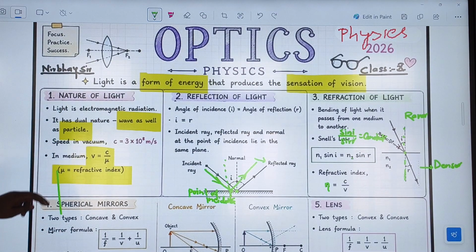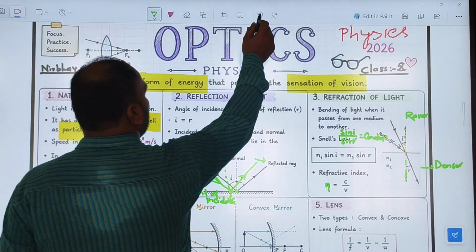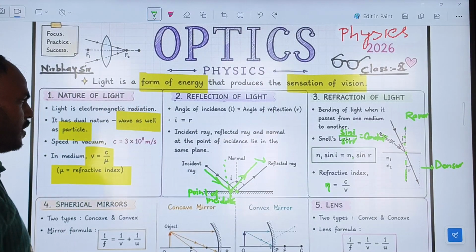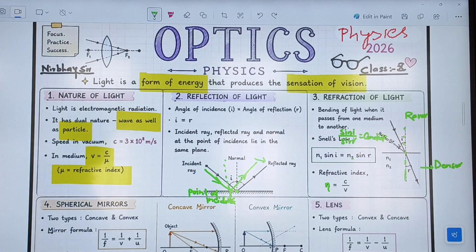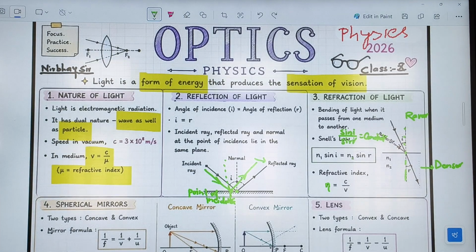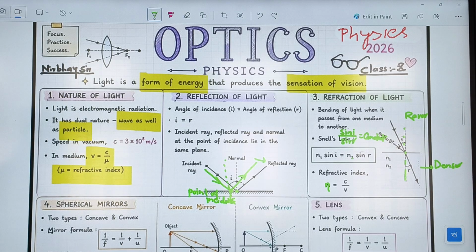I hope it is enough for today in this video. So next class we will discuss the spherical mirror as well as the lens.